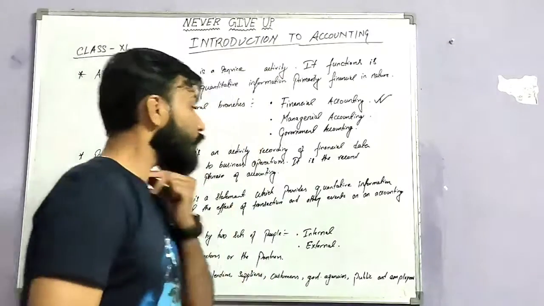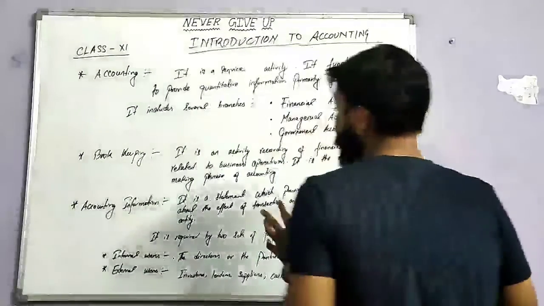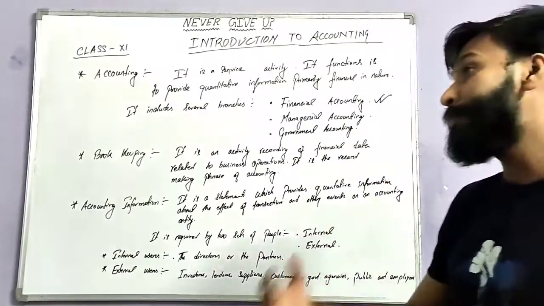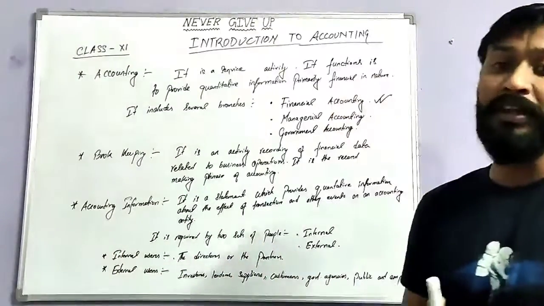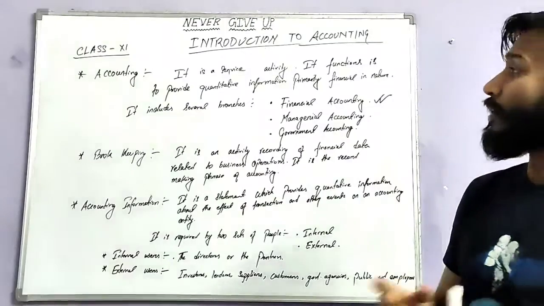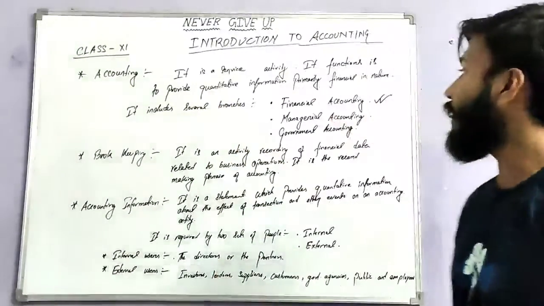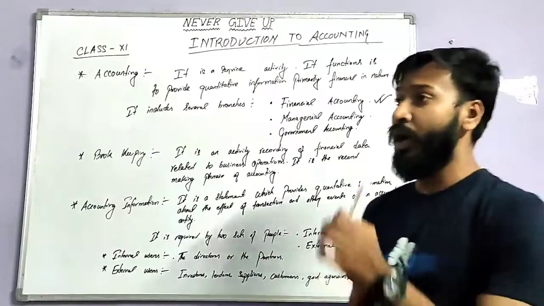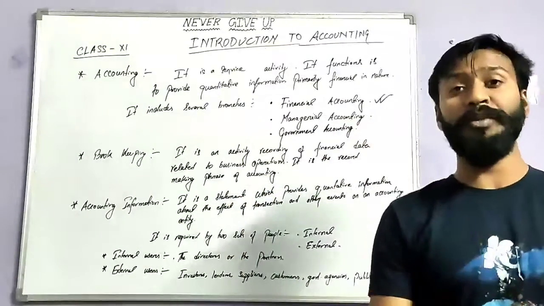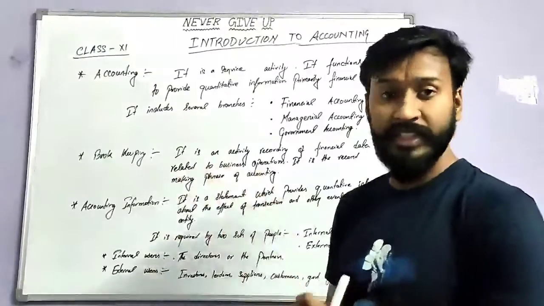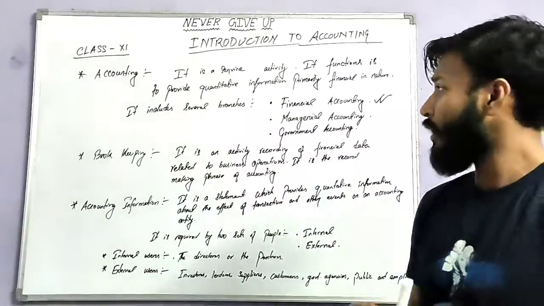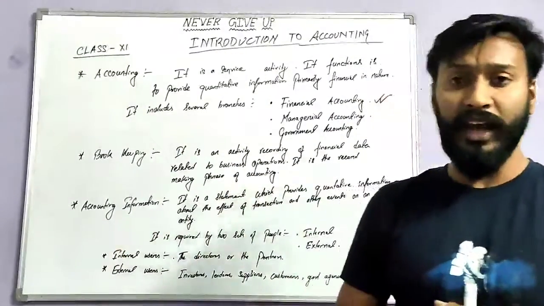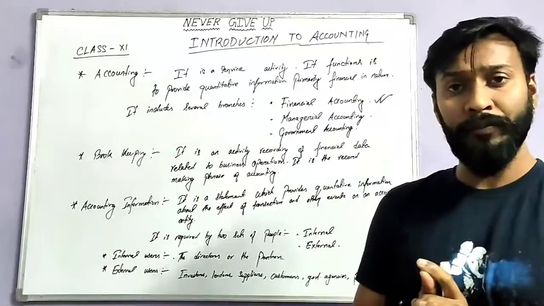Okay. So these are the basic things that we need to know before going more deeply into the chapter. The first thing is accounting. What is accounting? What is accounting? It is a service activity, an activity in which we take proper information, and according to the information we run the business. Okay. It includes several branches. Financial accounting is there, managerial accounting is there, government accounting is there.